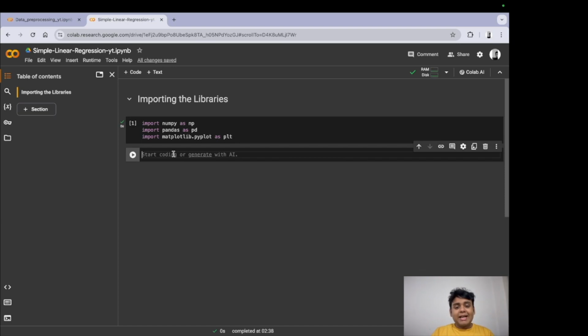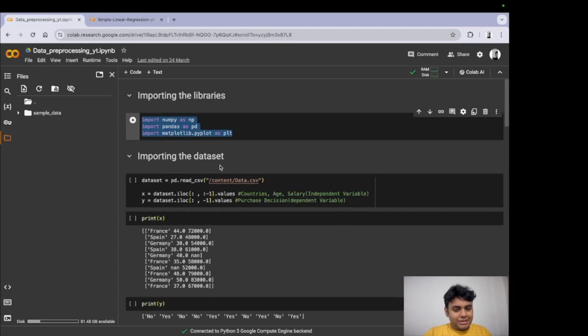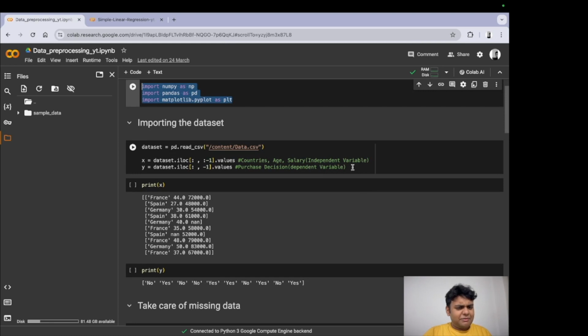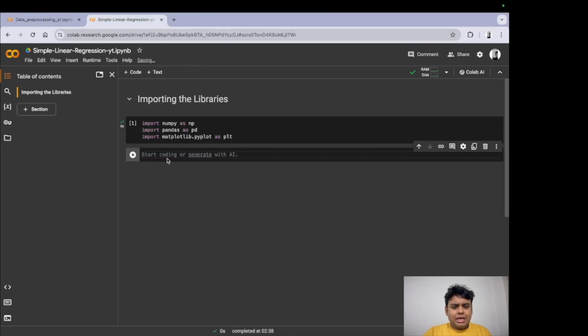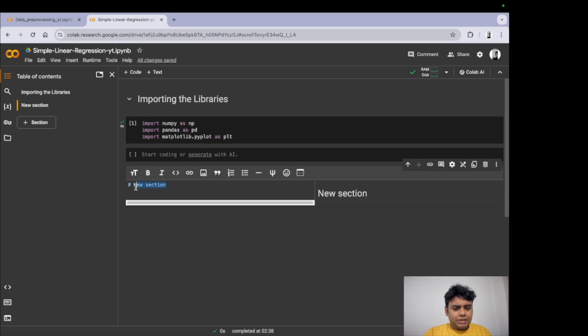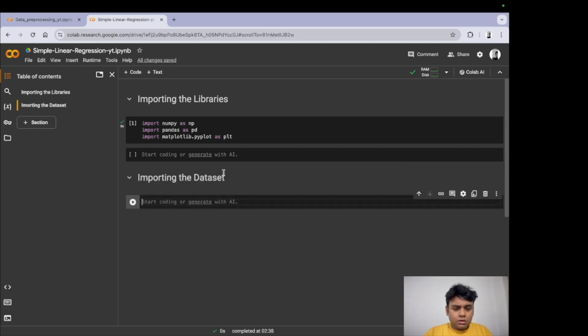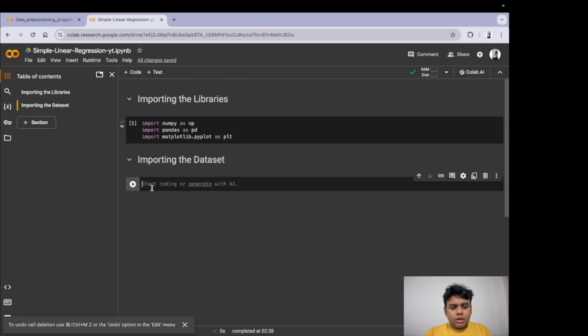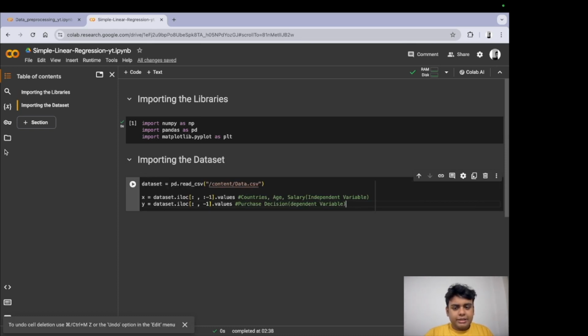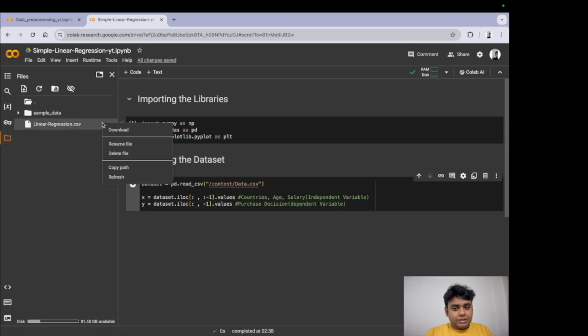Now, once we have done that, what was the next step in the data processing toolkit? Importing the data set. Then obviously we're going to do that. So I'm going to copy this. And before copying, I'm just going to create another section which will be saying importing the data set. All right, let me do that. Okay, I'm going to paste it here, and obviously the path would be different. So I'm going to copy the path and I'm going to paste the path here.